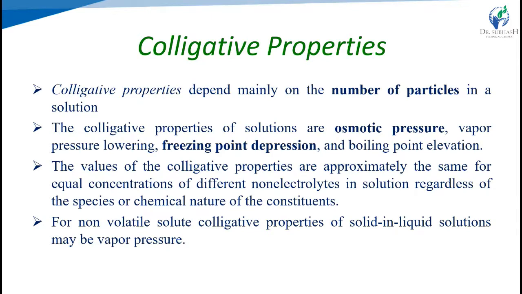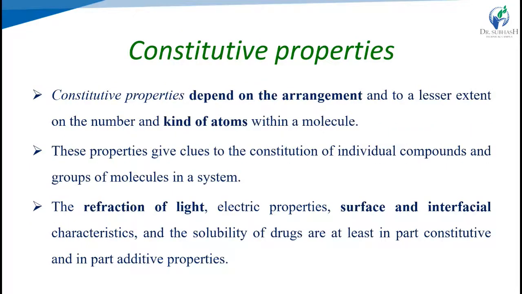The values of colligative properties are approximately the same for equal concentrations of different non-electrolytes in solutions. For a non-volatile solute, colligative properties of a solid in liquid solutions may be vapor pressure. So these are colligative properties.